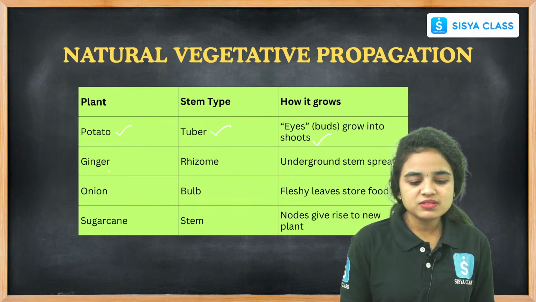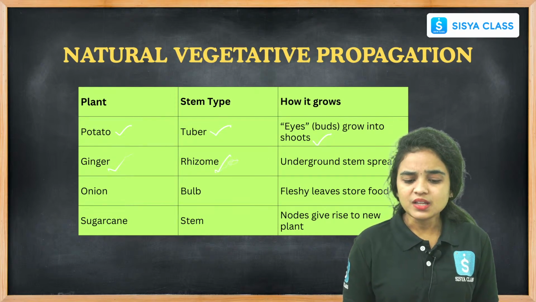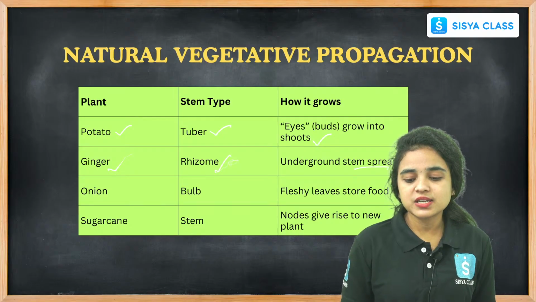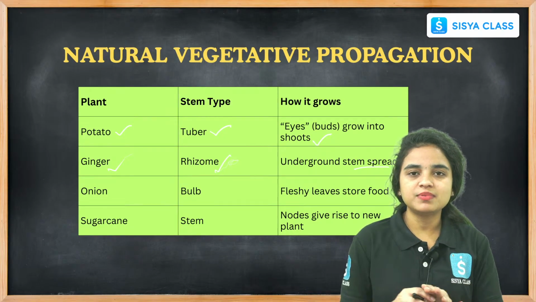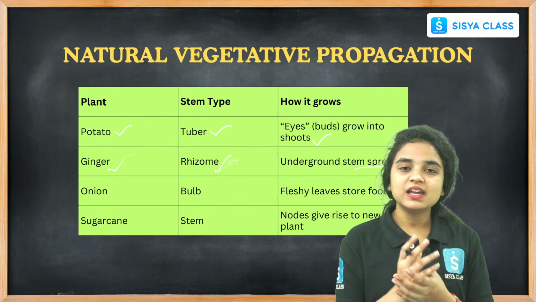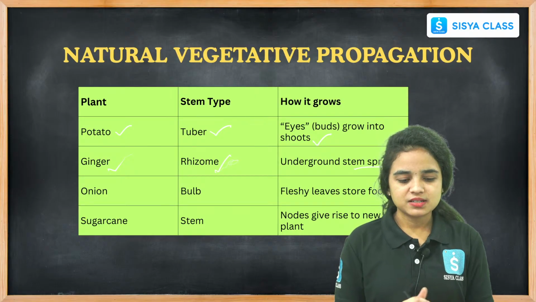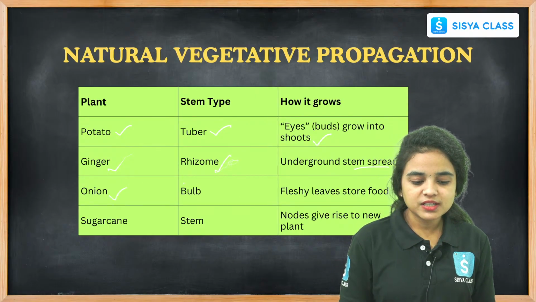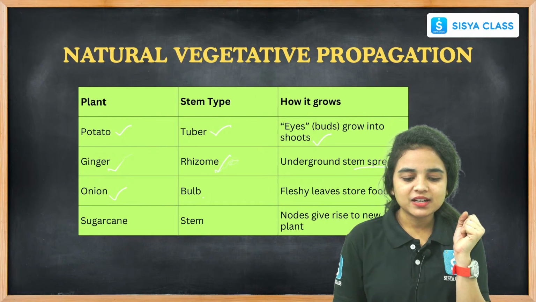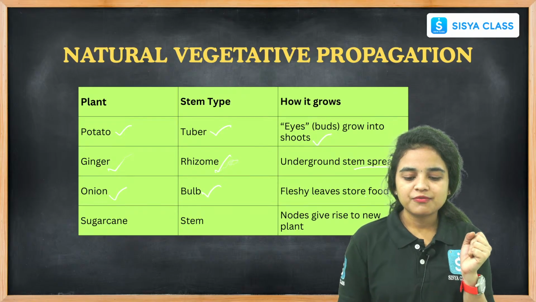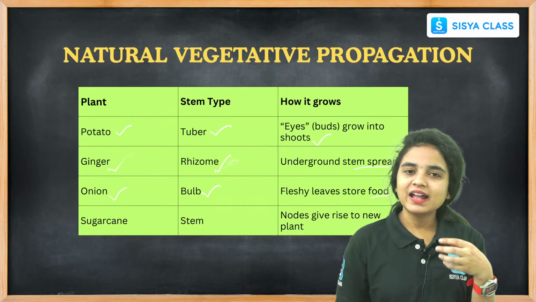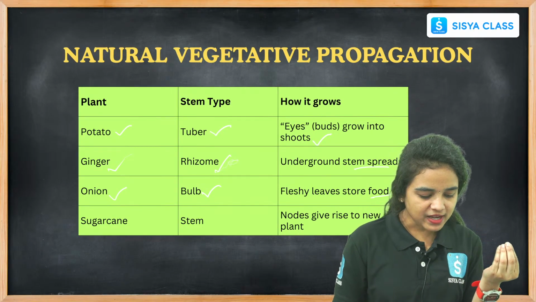Ginger is also a stem type, a rhizome. The underground stem spreads into roots and finally develops into a new plant. In the onion bulb, the fleshy leaves store the food and again it develops into a new plant, right?